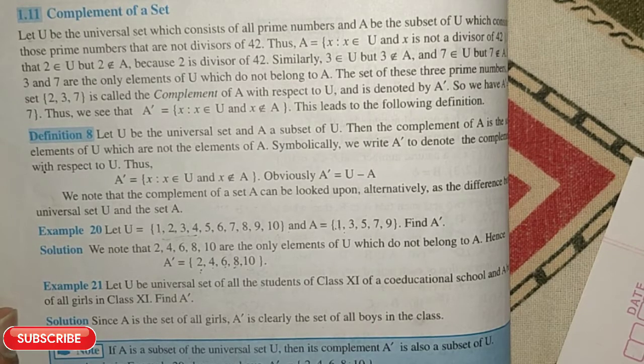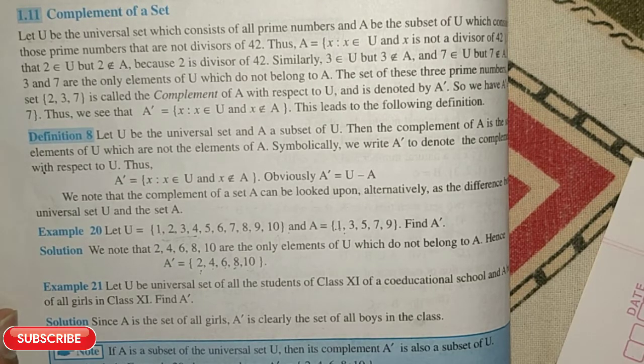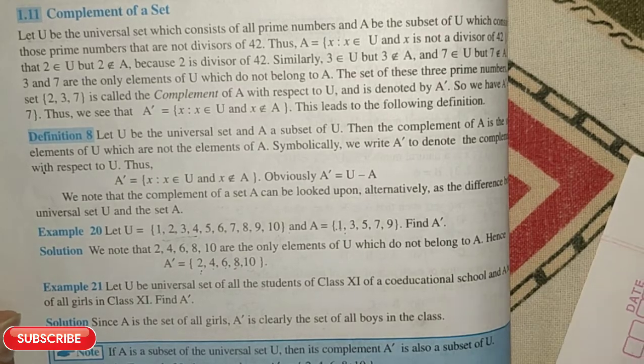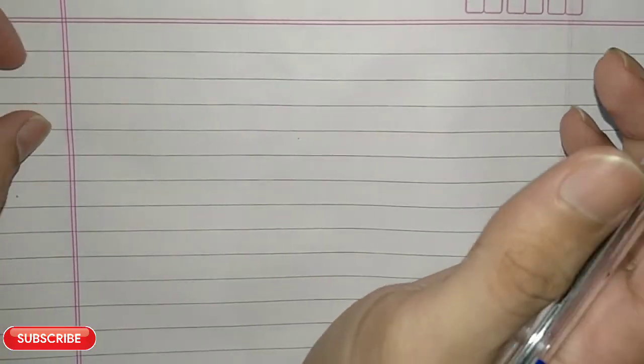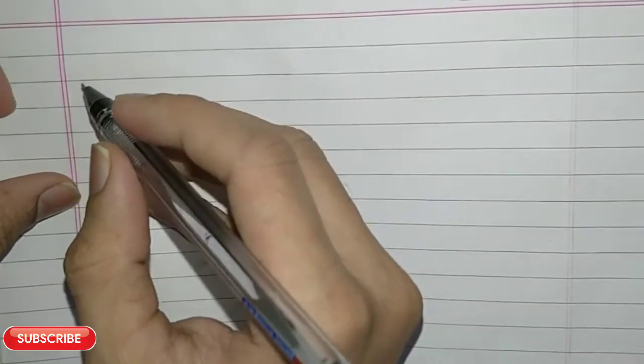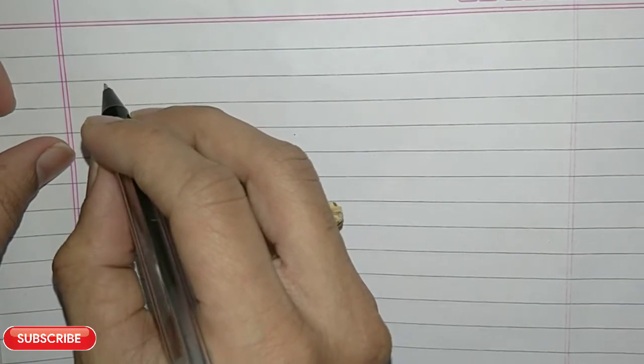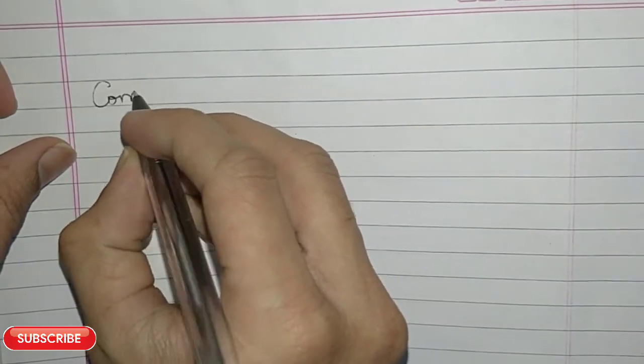Today in this video we will do the topic complement of a set. Now, what is a complement of a set? Complement of a set A simply means the set of elements which are outside the set A. We will look at some examples and I'll tell you what a complement of a set means.